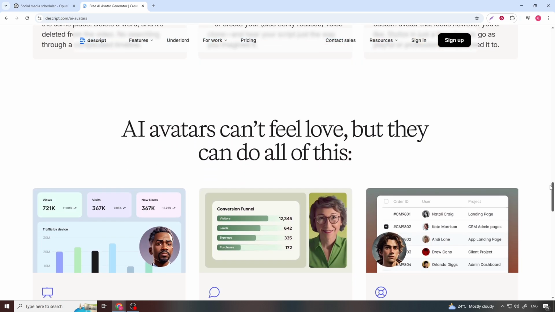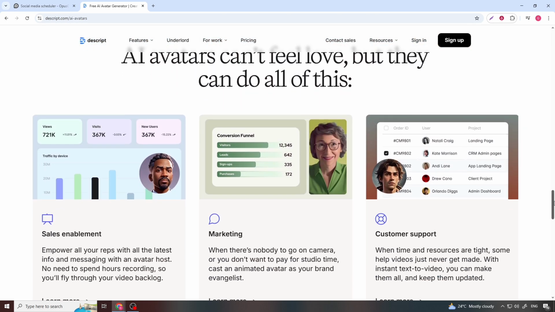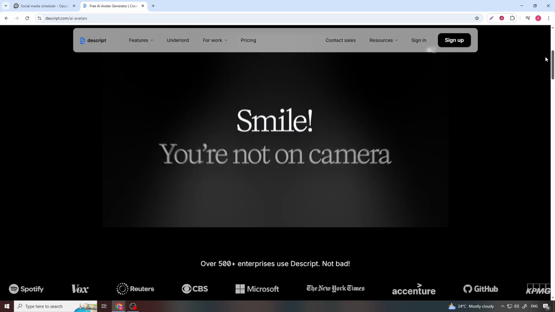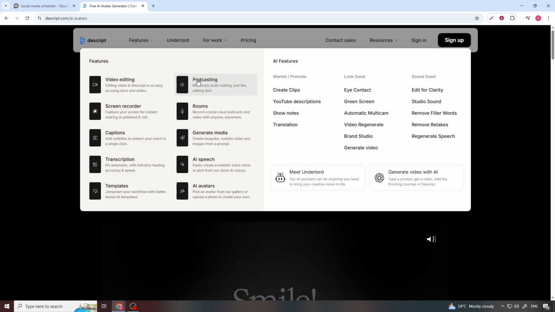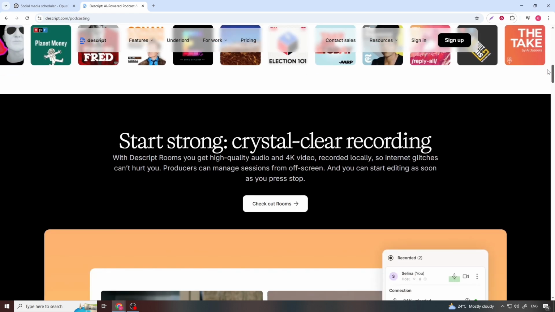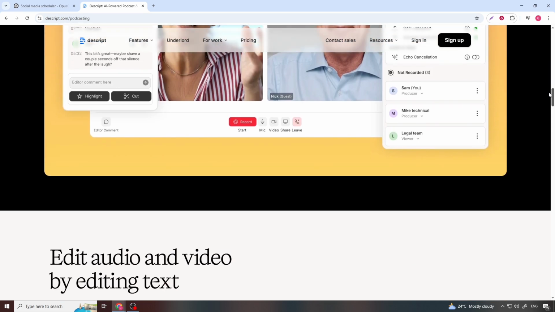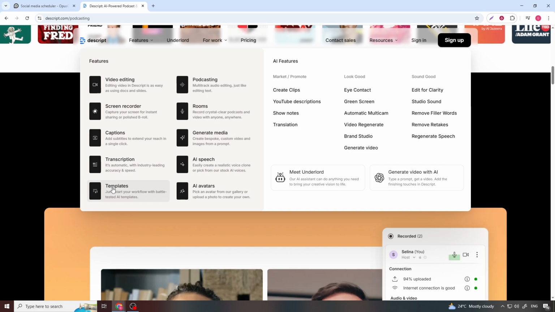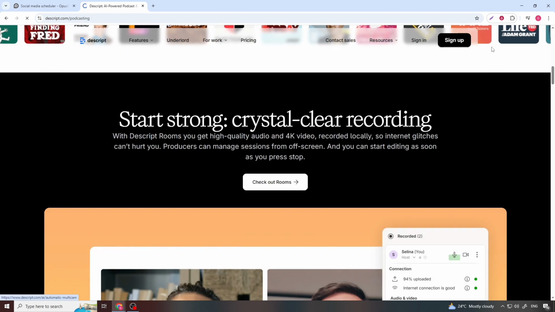Now let's talk about the pros and cons of Descript. On the pro side, the biggest advantage is how it streamlines entire workflows. Recording, editing, polishing, and publishing become part of a single flow. This is valuable for creators who produce YouTube videos, podcasts, educational content, or social media clips with regularity.